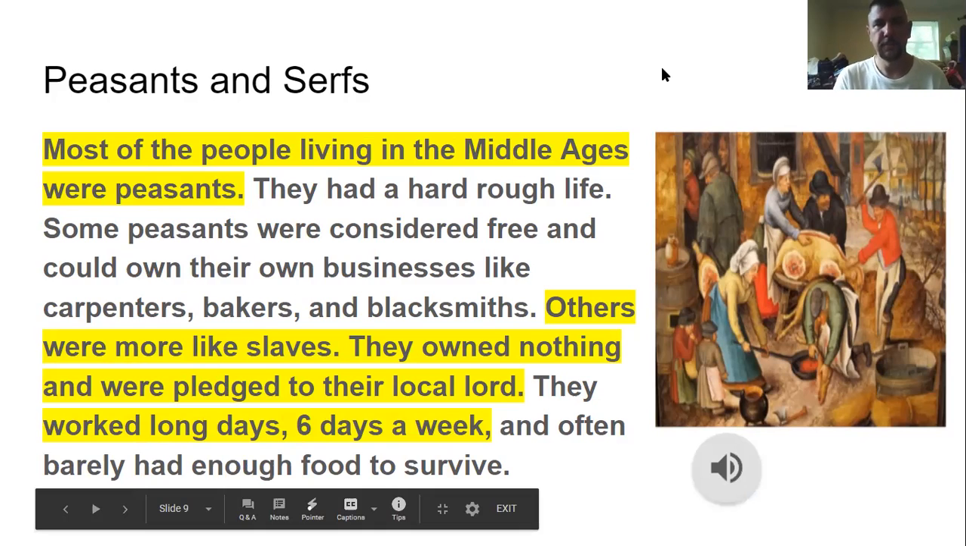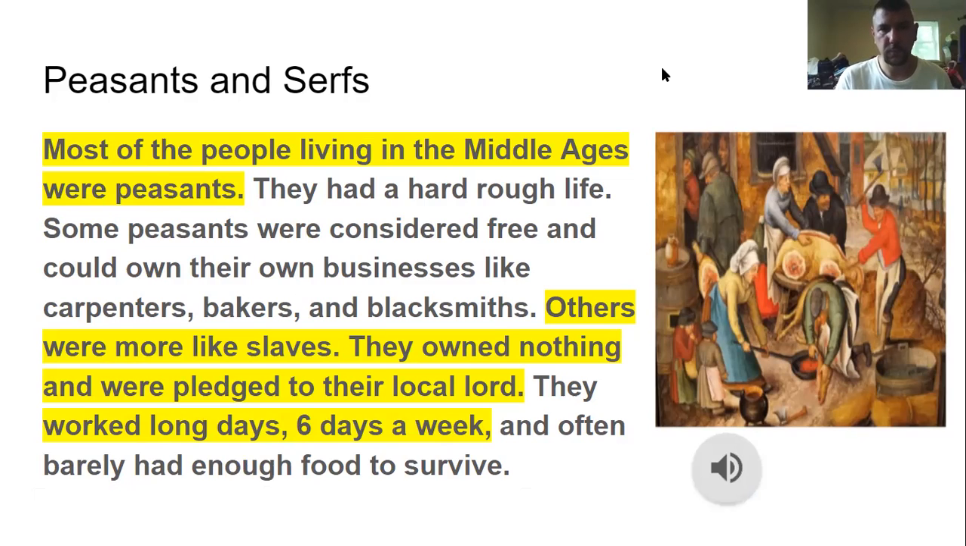Peasants and serfs. Most of the people living in the Middle Ages were peasants. They had a hard, rough life. Some peasants were considered free and could own their own businesses like carpenters, bakers, and blacksmiths. Others were more like slaves. They owned nothing and were pledged to their local lord. They worked long days, 6 days a week, and often barely had enough food to survive.